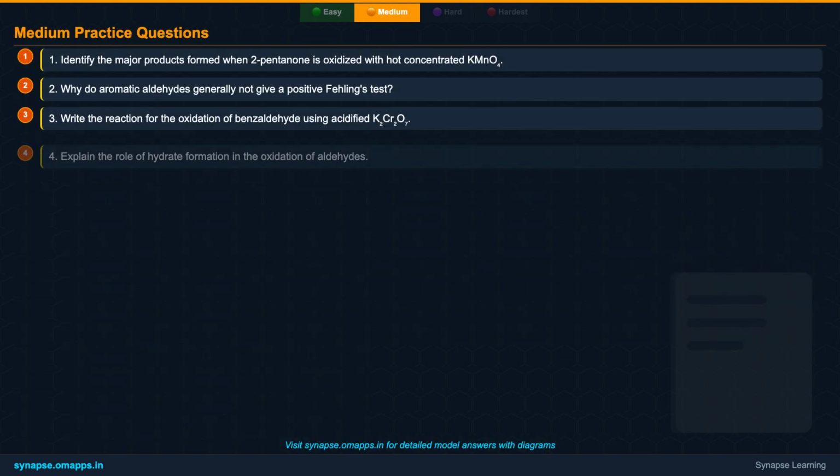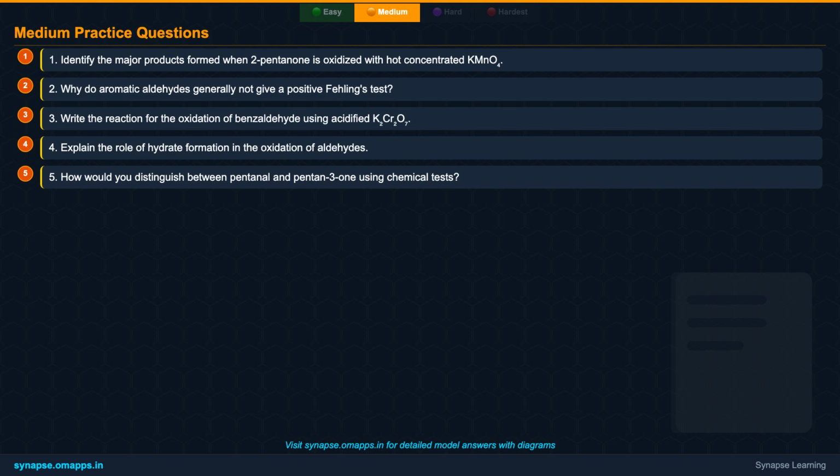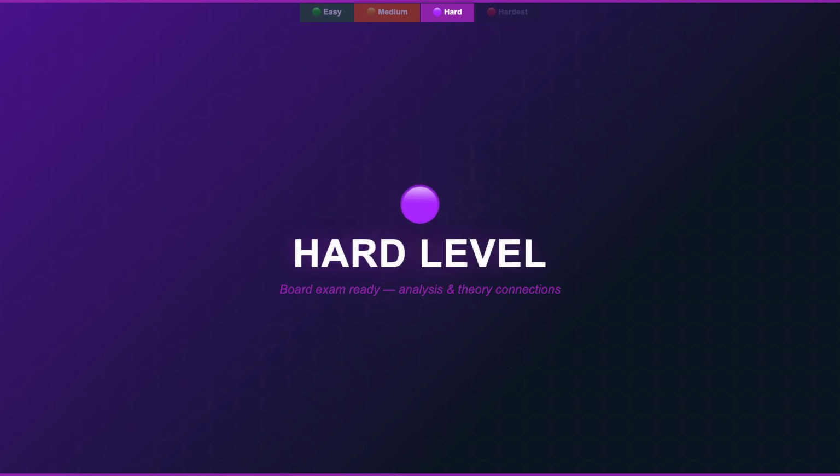Alright, you've now delved deeper into the oxidation of aldehydes and ketones, including Popoff's rule and distinguishing reagents. It's time to apply this knowledge. Here are 5 practice questions designed to challenge your understanding at the medium level. Take your time, think through the reactions, and work towards finding the correct solutions. You've got this.